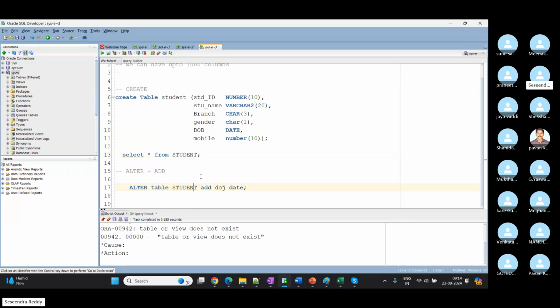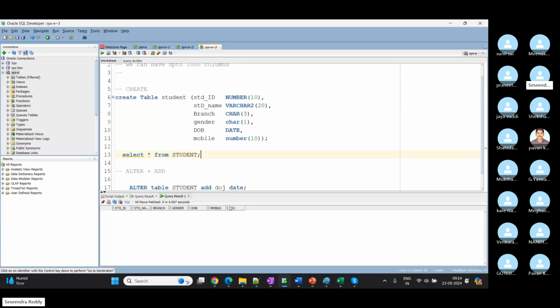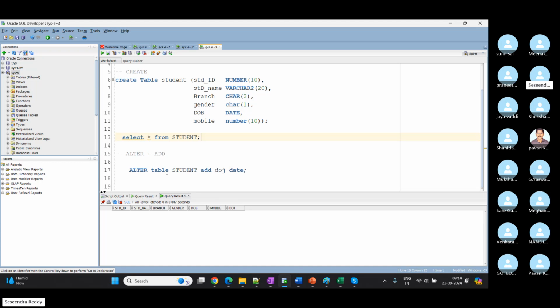Now I corrected my table name, and I'm going to add date of join. Table student altered. Now if we see select star from student, as of now we have only structure, right? Downside you can see that date of join got added. Our table altered, structure modified, we added a new column to our existing table. So now we have 7 columns. That is how we are going to add new columns to our existing table.